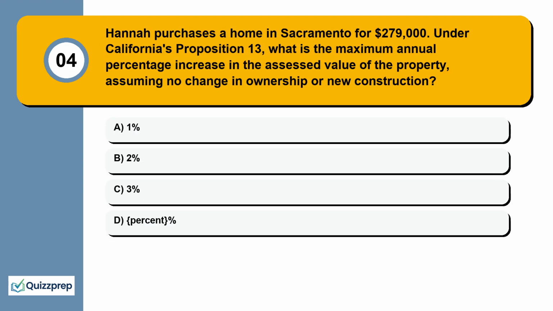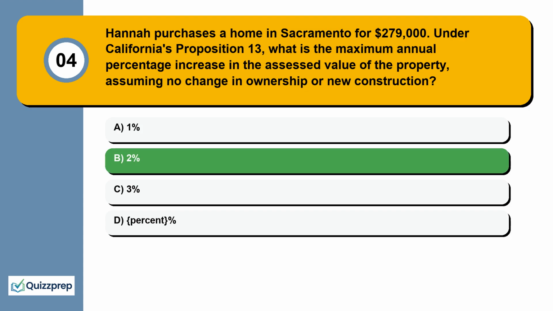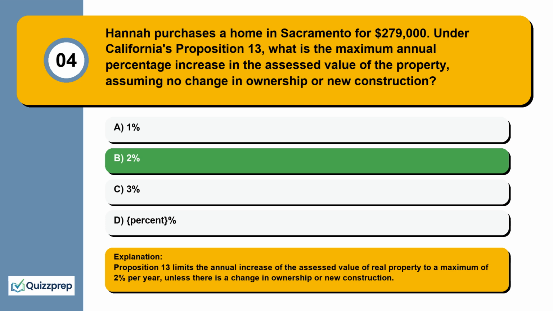Question 4. Hannah purchases a home in Sacramento for $279,000. Under California's Proposition 13, what is the maximum annual percentage increase in the assessed value of the property, assuming no change in ownership or new construction? 1%, 2%, 3%, 4%. Proposition 13 limits the annual increase of the assessed value of real property to a maximum of 2% per year, unless there is a change in ownership or new construction.